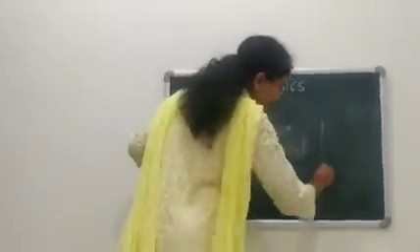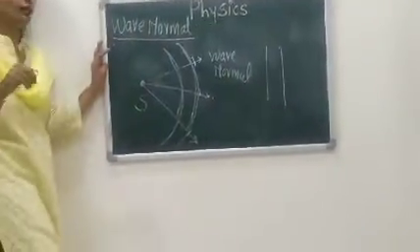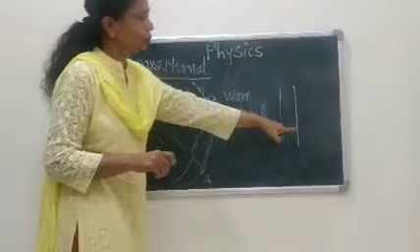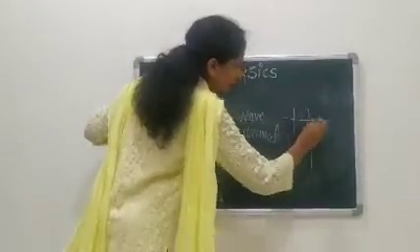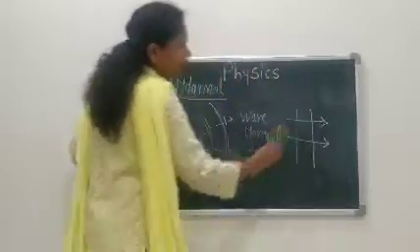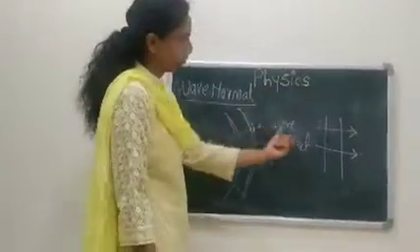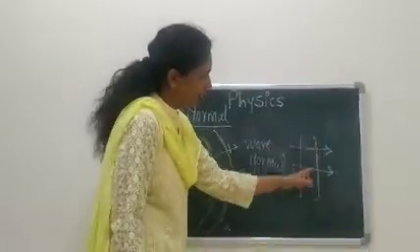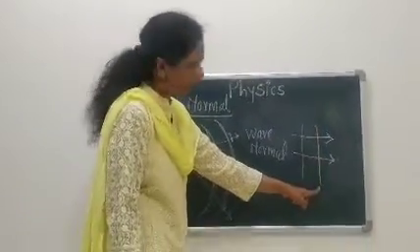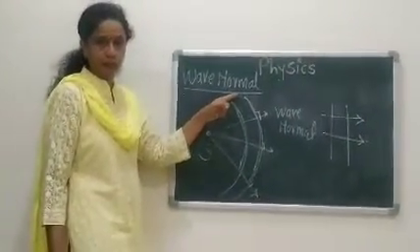Similarly, for plane wavefront. Plane wavefront is always denoted by the two parallel lines. These are nothing but normals to the plane wavefront. Therefore, perpendicular drawn to the surface of a plane wavefront is called as a wave normal.